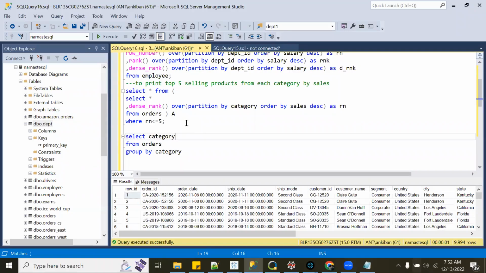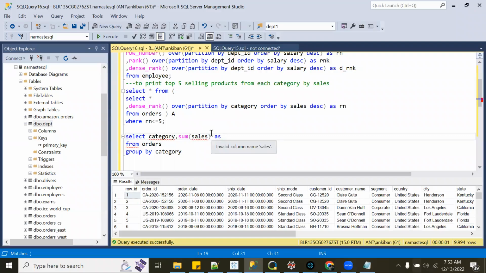I think we need to do sum by category and then rank them and then basically filter the top. That will be the approach. Maybe I'm jumping the gun, but I think we can do it within OVER, right? Where we have partition by category, order by sales descending. There, I think we can do a sum, right? Order by sales and sum of sales.